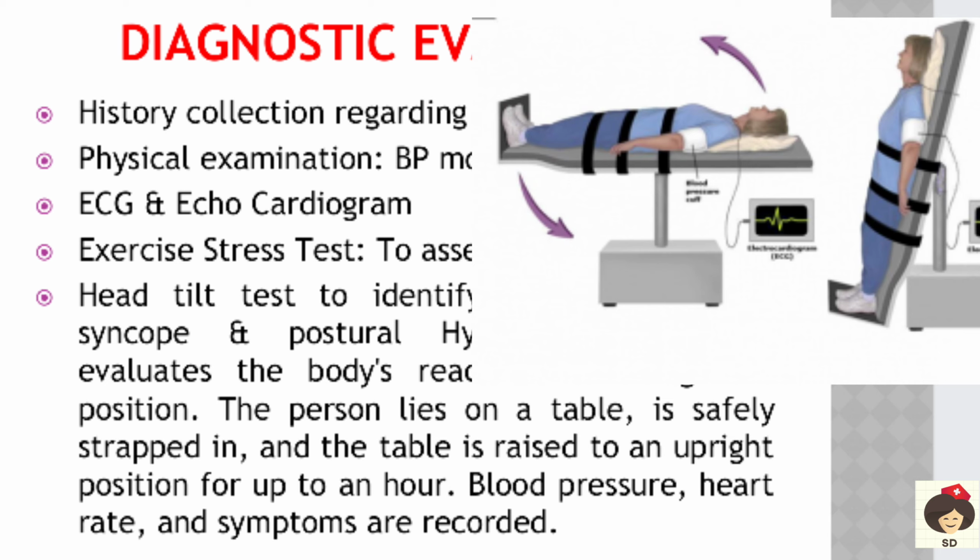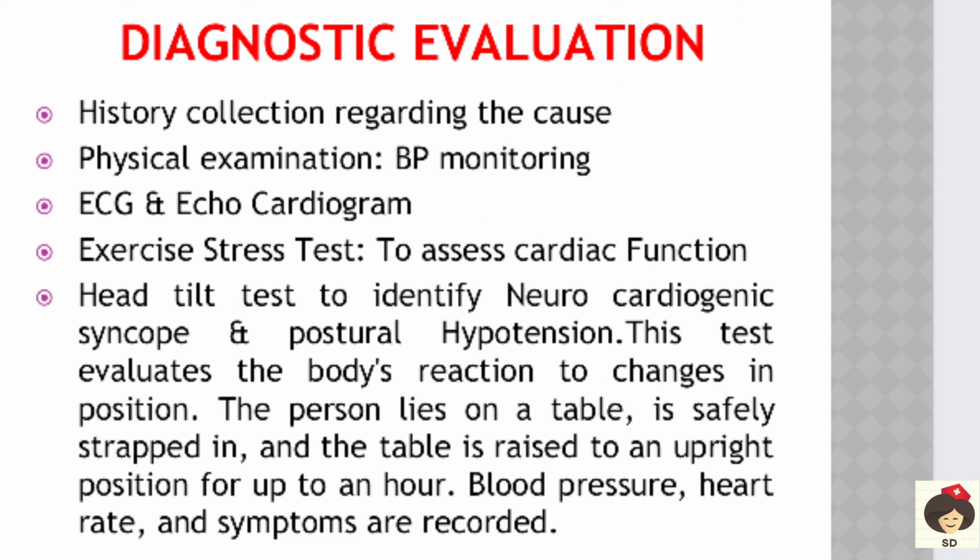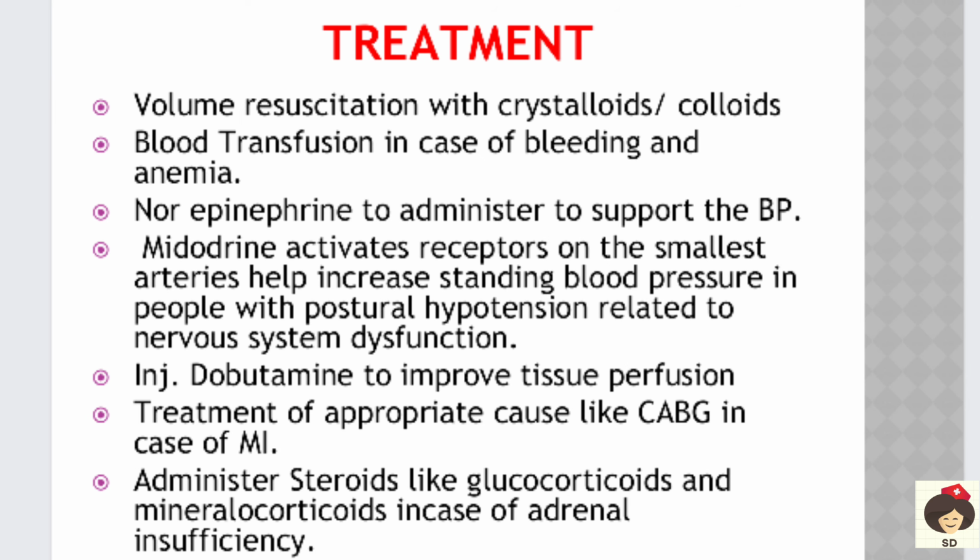in each position they will check the blood pressure, heart rate, and any symptoms will be recorded. If he is not able to accommodate different positions, that is when the BP falls or the heart rate changes, and if the patient is having any symptoms like fainting or headache, lightheadedness, everything will be recorded. With that they will identify that the patient is having postural hypotension.